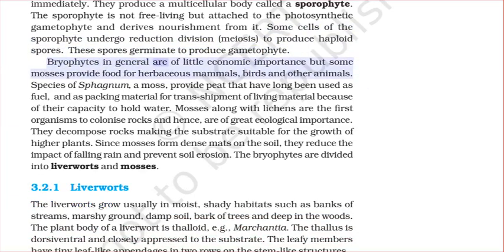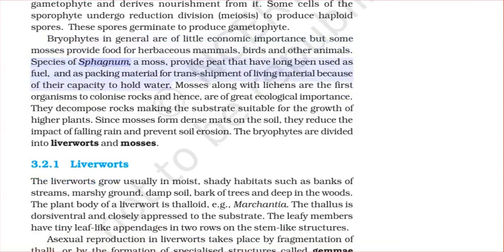Bryophytes in general are of little economic importance, but some mosses provide food for herbivorous mammals, birds, and other animals. Species of Sphagnum, a moss, provide peat that has long been used as fuel and as packing material for trans-shipment of living material because of its capacity to hold water.